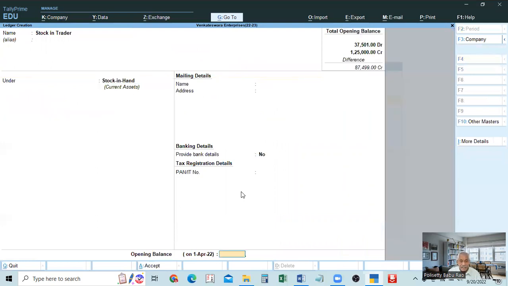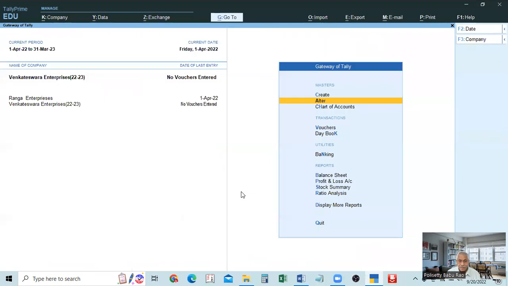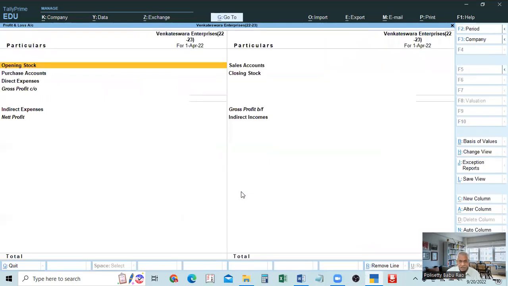Okay. Here, don't enter any opening balance. When you create the stock in hand, it will be split into two, opening and closing. It will be shown there. I'll show you. Now here, we created the stock account. So now you go to the profit and loss. Just click, I will tell you later.